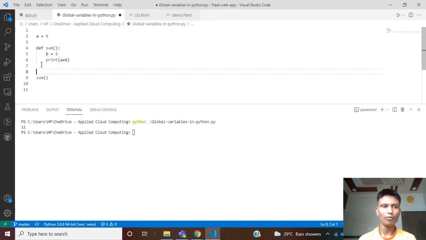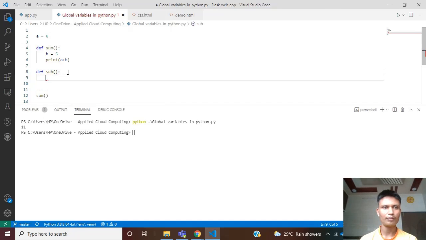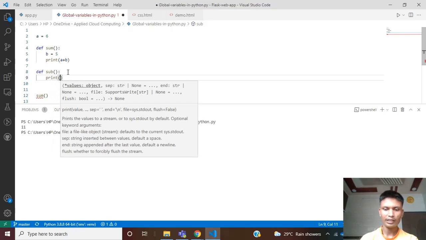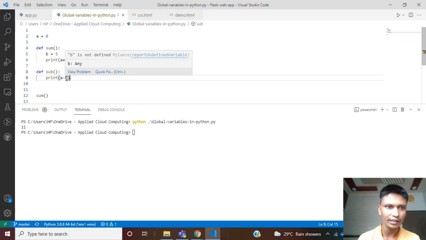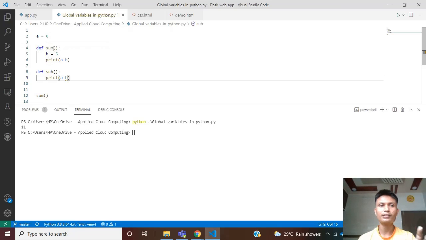Now let's understand more conceptually. I'm creating one more function, def sub, for subtraction, and inside it I am using the same two variables. I'm going to print a minus b. You can see here it is directly giving me an error that b is not defined. Why? Because b is defined inside the other function, which is local. The scope of this b variable is local, so you cannot use it outside the function.